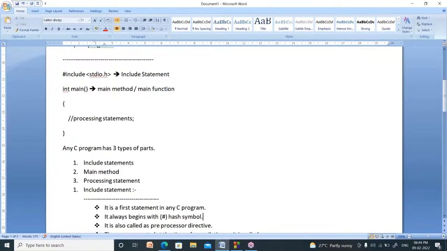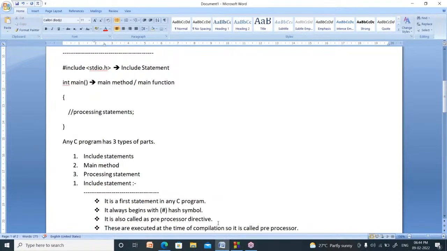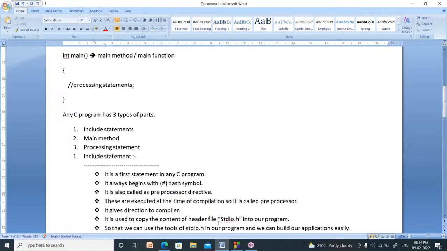Hash include stdio.h. It is called an include statement. Int main. It is called the main method. In between the curly brackets, you have to write processing statements. In any C program, you may see three types of statements: include statements, main method, processing statements.